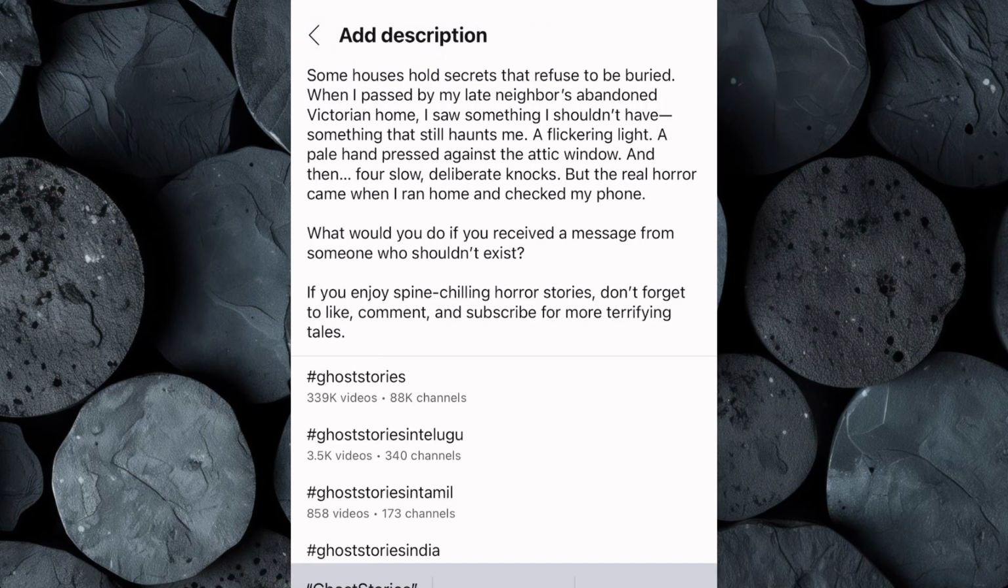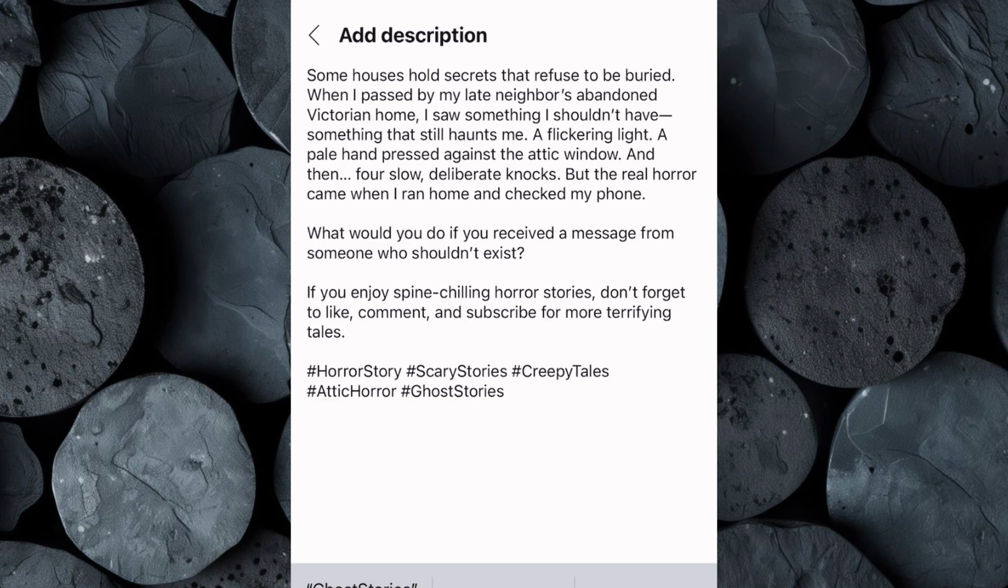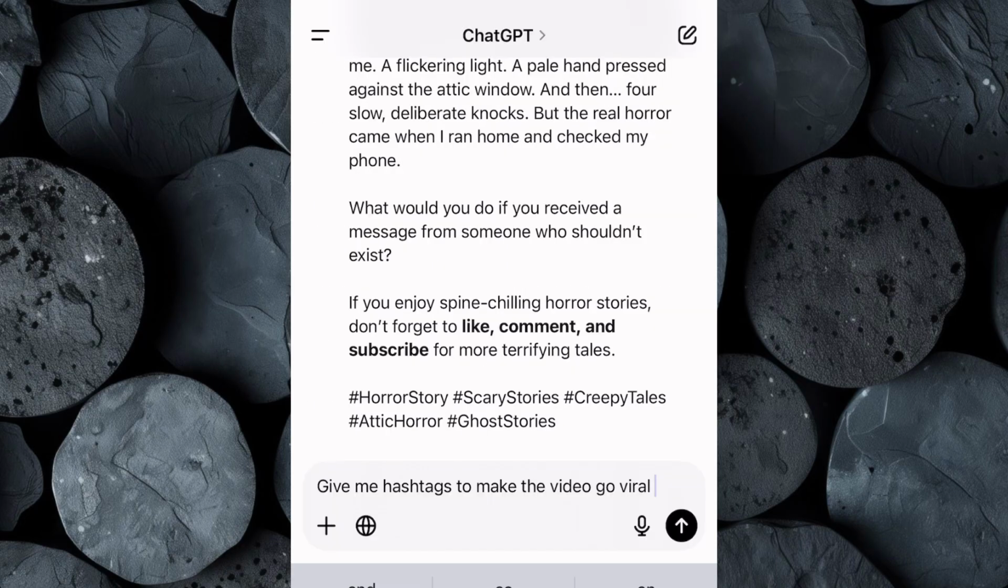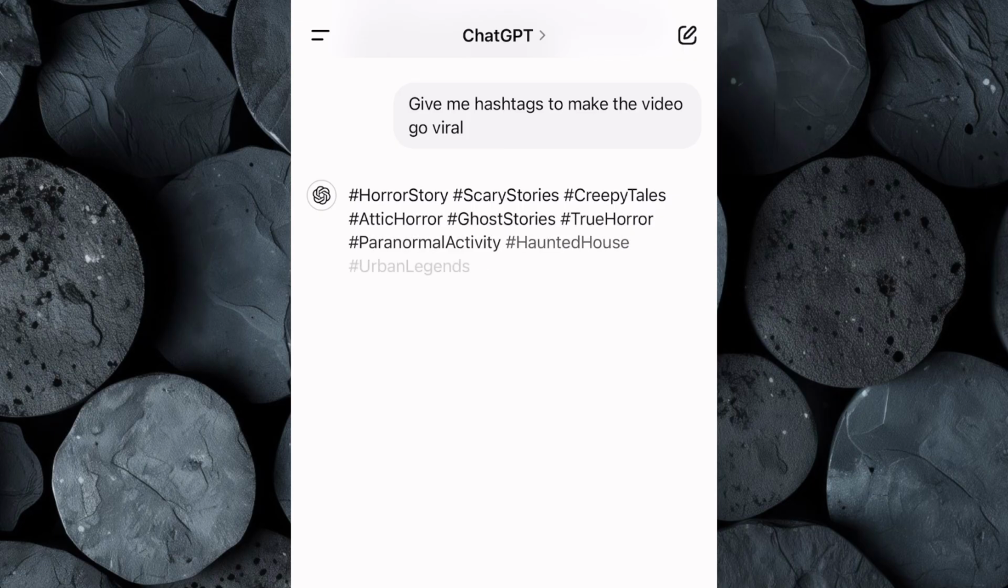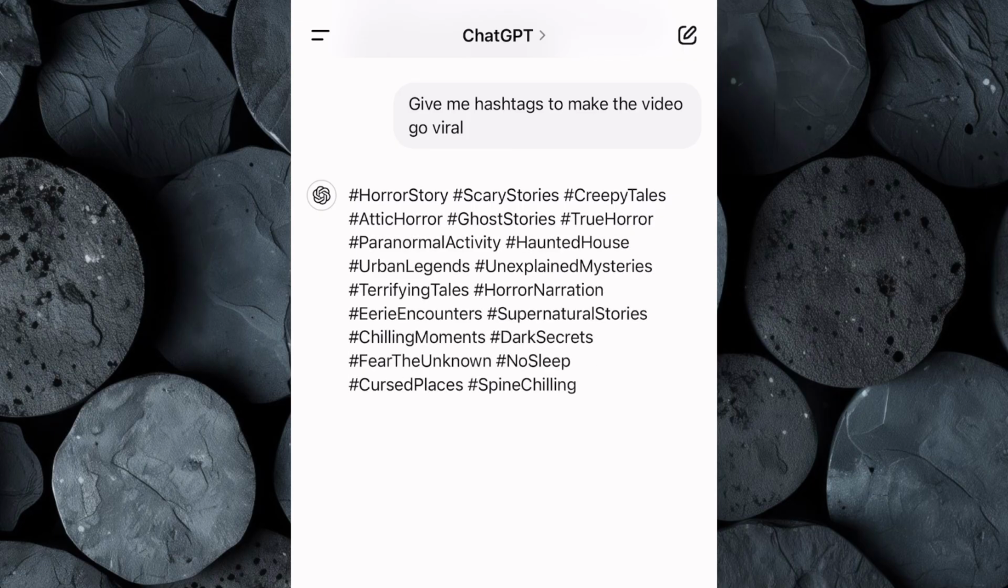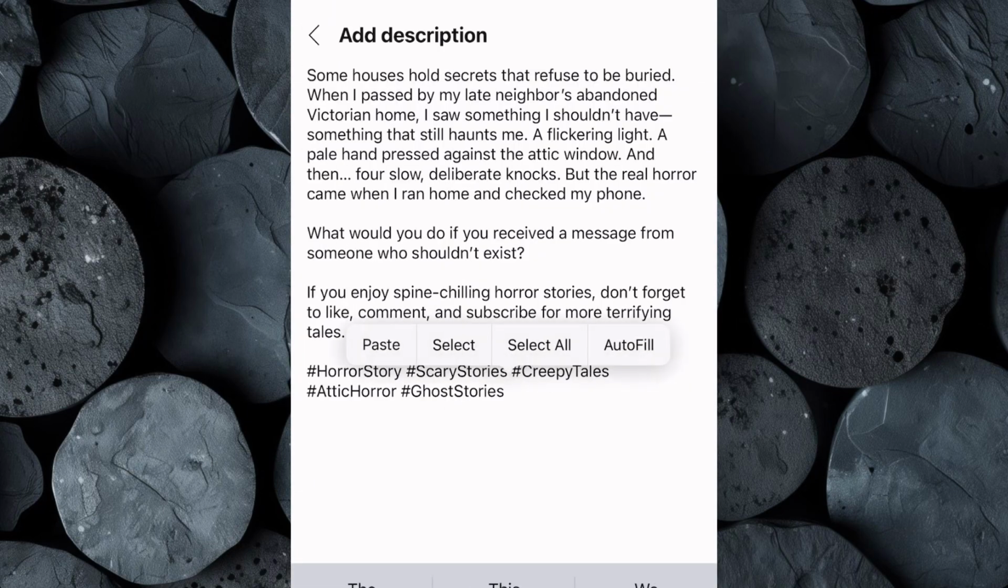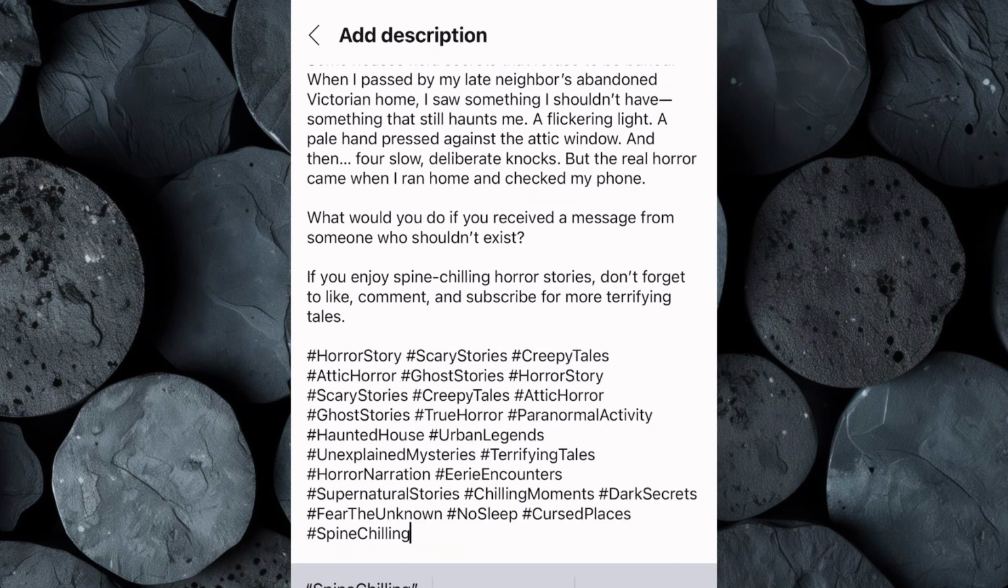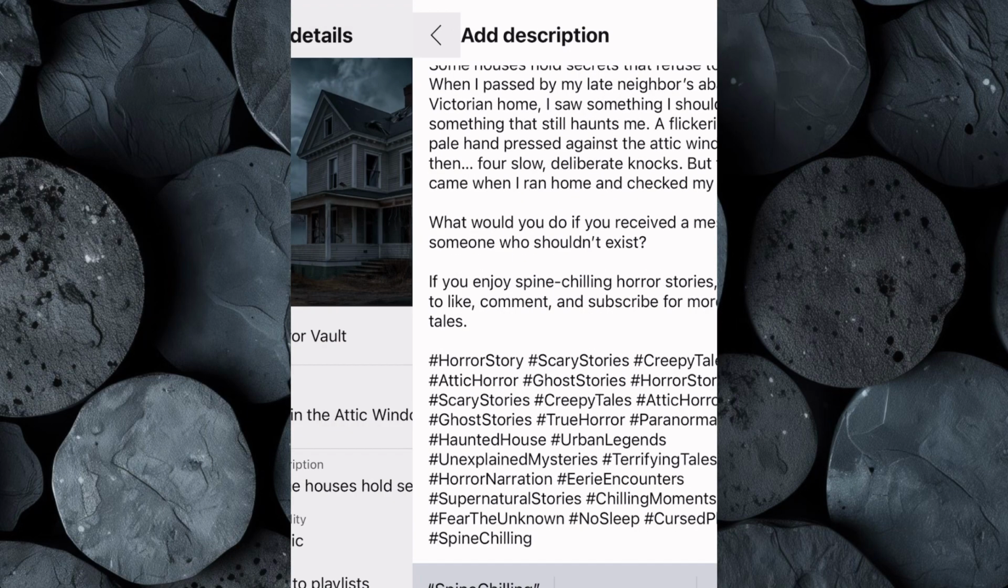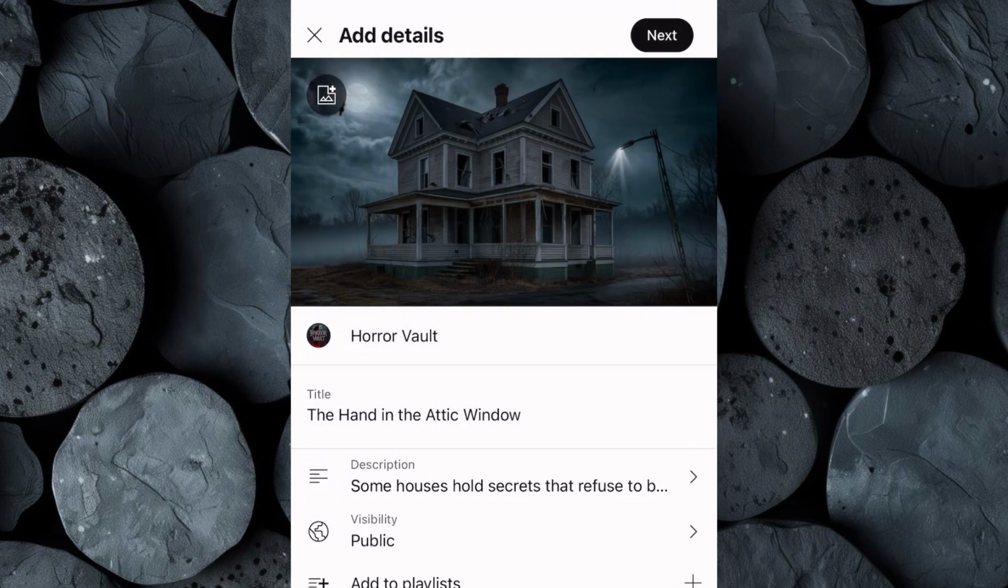To further boost visibility, adding more hashtags in the description makes it easier for viewers to discover through searches and recommended videos. Go back to ChatGPT and ask it to give you hashtags to make the video go viral. ChatGPT will provide a list of the most relevant and effective hashtags to help your video go viral. Copy the hashtags and paste them at the bottom of your video description. Now your video is fully optimized with a compelling title and SEO-friendly description.